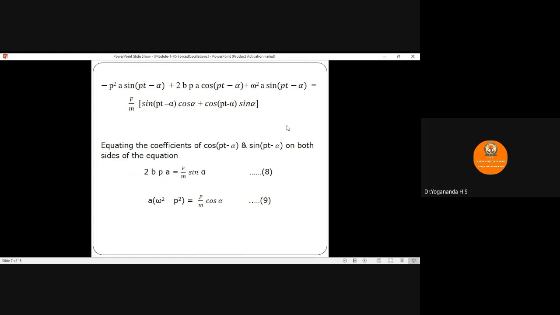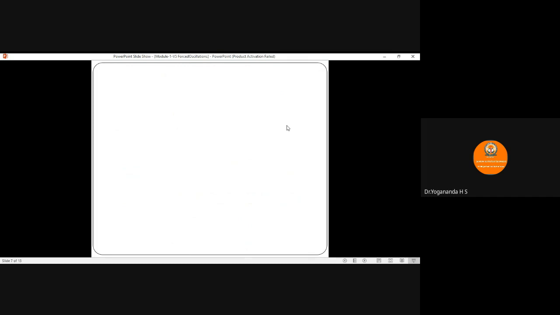Now square and add equation number 8 and 9. In the LHS, a² is common in both equations. You take a² outside the bracket, and the remaining term is a² into (4b²p² plus (omega² minus p²)²) is equal to, in the RHS, (f by m)² is common. You take it outside, then the remaining term is sin² alpha plus cos² alpha.